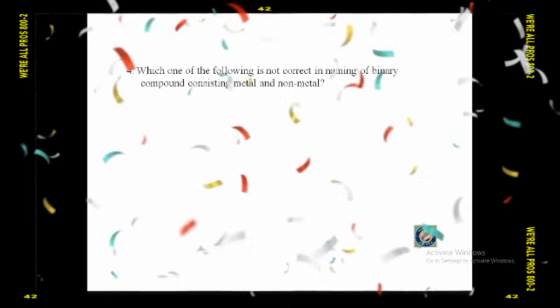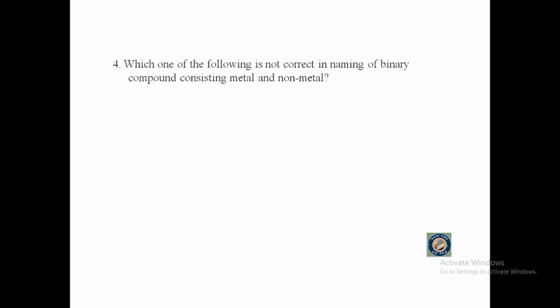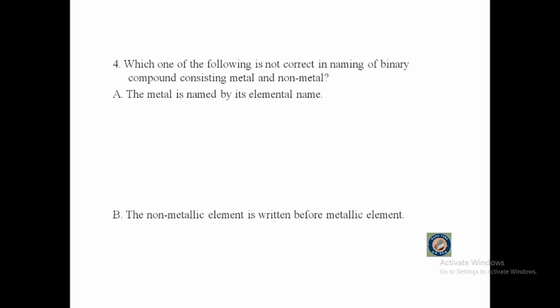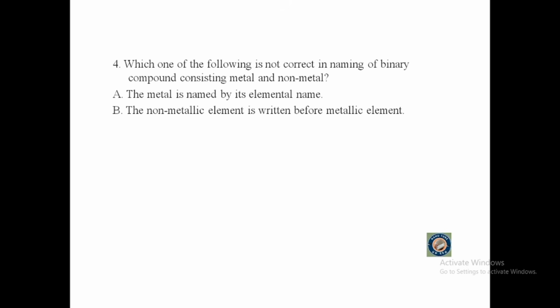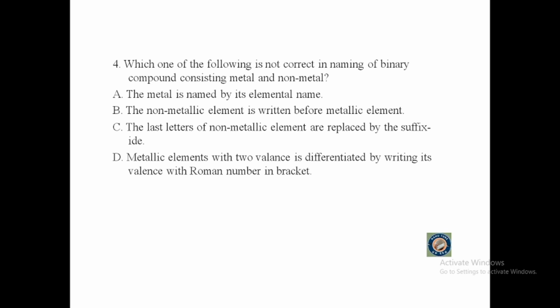Question number 4. Which one of the following is not correct in naming of binary compounds consisting of metal and non-metal? A. The metal is named by its elemental name. B. The non-metallic element is written before the metallic element. C. The last letters of non-metallic elements are replaced by the suffix IDE. Or D. Metallic elements with two valences are differentiated by writing the valence with a Roman numeral in brackets.